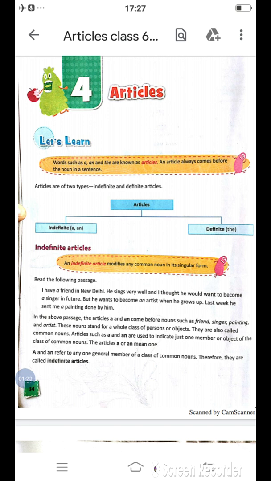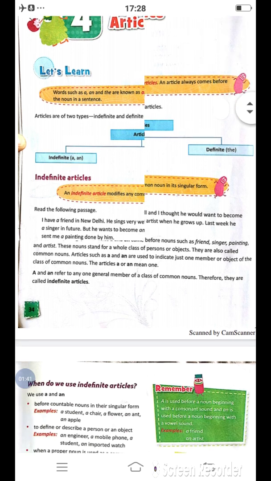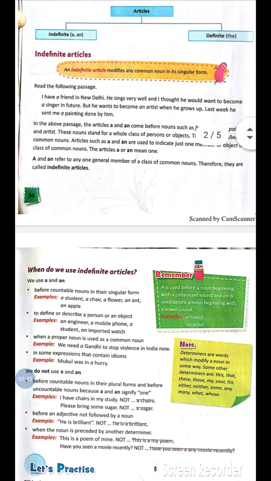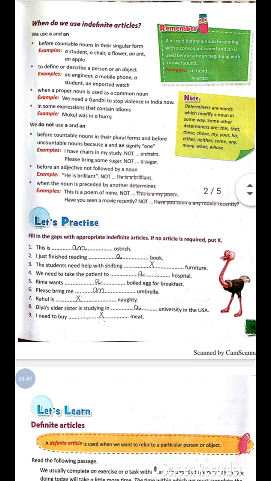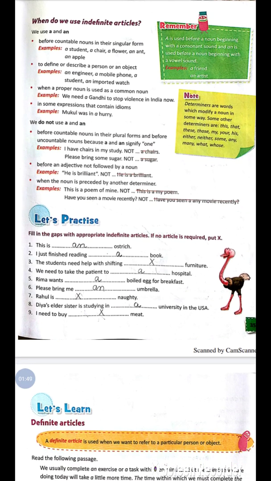So, a and an refer to any one general member of a class of common nouns, therefore they are called indefinite articles. Next thing is, when do we use indefinite articles? We use a and an before countable nouns in their singular form.